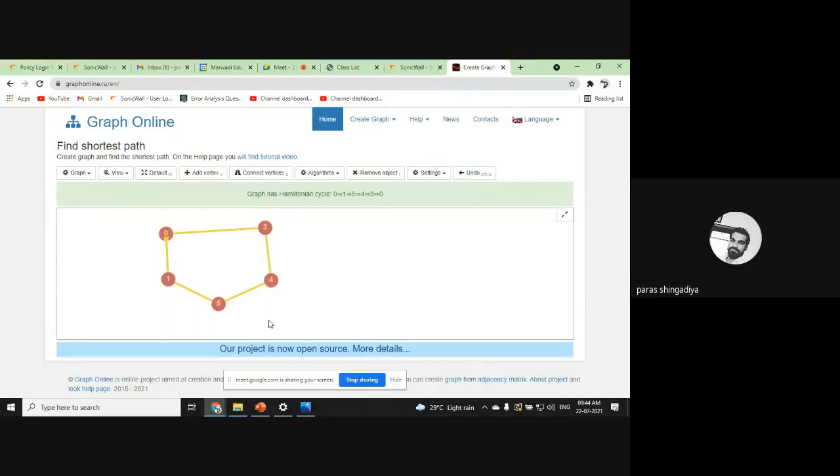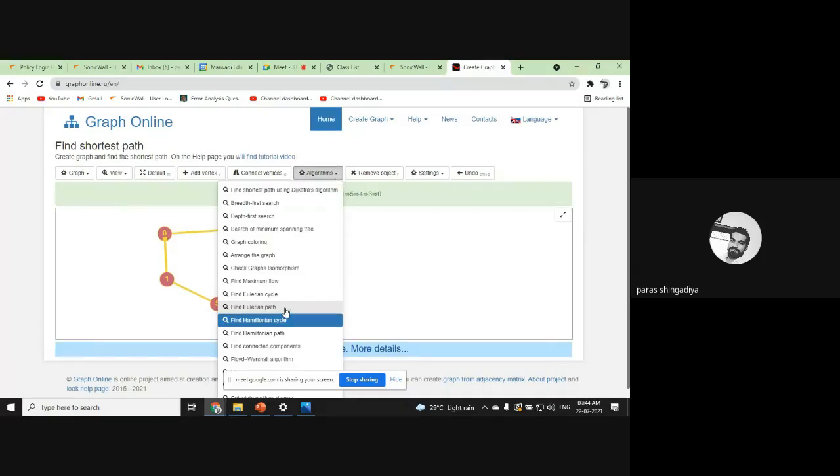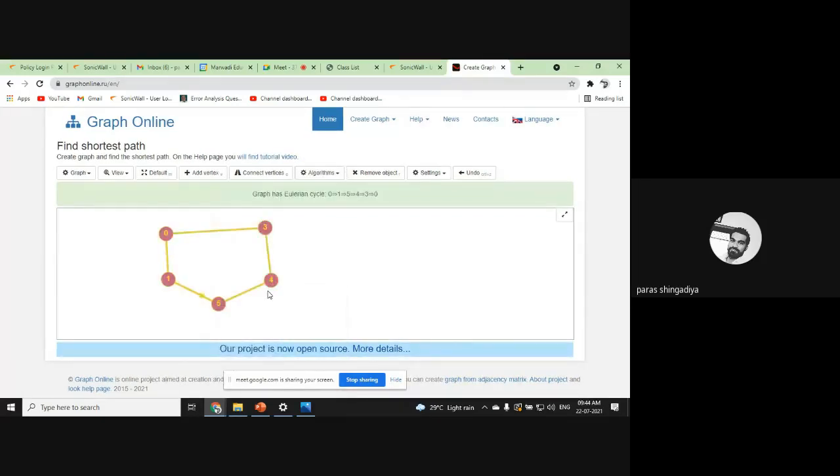And you can also predict the Euler graph. You can check this for an Euler graph as well, okay. Let us check the Eulerian cycle. So this is also following the Eulerian cycle, meaning it is also an Euler graph. Okay, it is equal for all, it is Euler. Let us modify this graph again. Let's connect this one, and let us check whether it is Euler or not. Clearly it is not Euler. Okay, it is not Euler, we came to know.